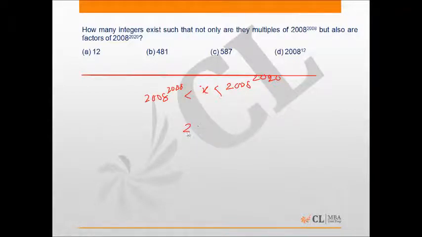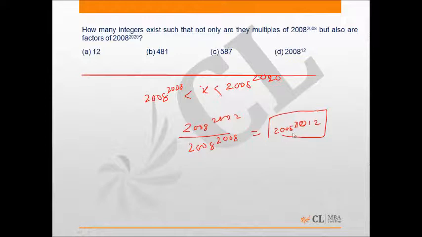powers of 2008 raised to the power 2020 which are greater than or equal to 2008 to the 2008. It means we need to divide this quantity by 2008 raised to the power 2008, which comes out to be 2008 raised to the power 12. So this is the number whose factors would give us the required numbers, and to compute the factors of this quantity